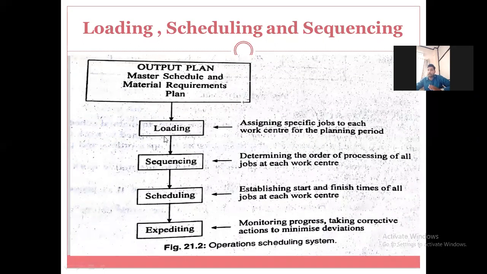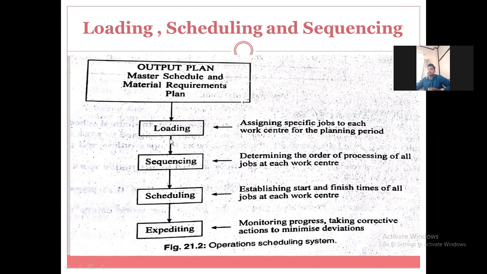We know that loading is the load assigned to a specific workstation, specific machine, or specific worker. So the loading stage of our output plan is assigning a specific job to each work center for the planning period.